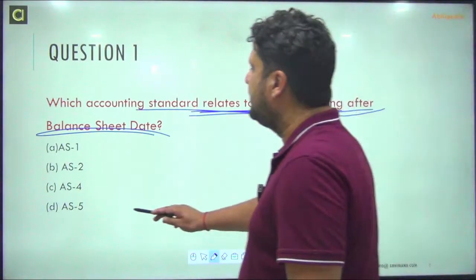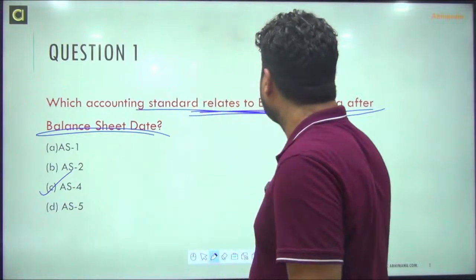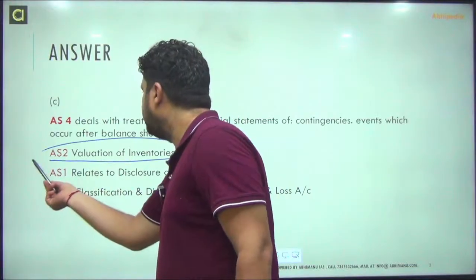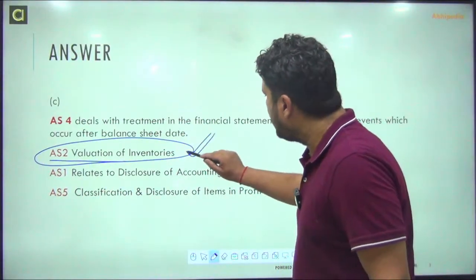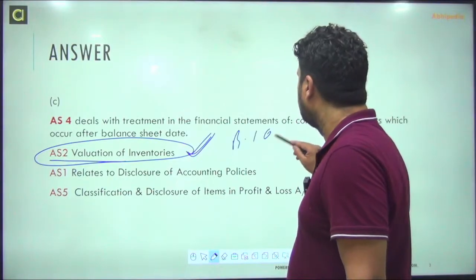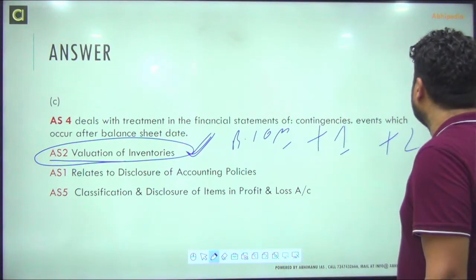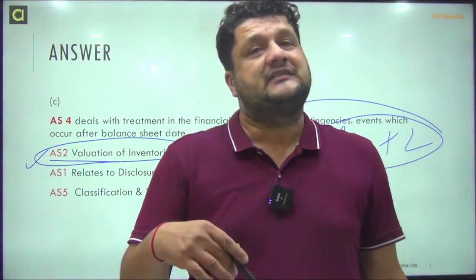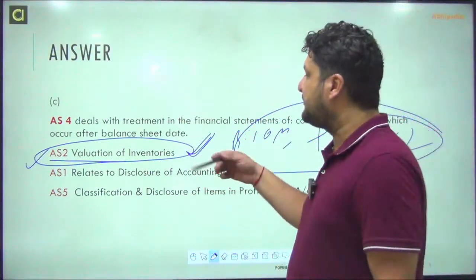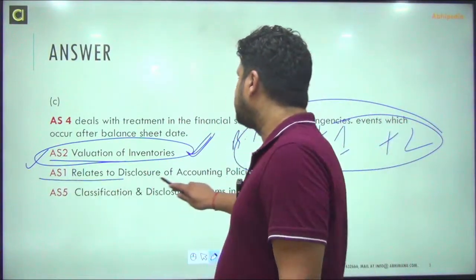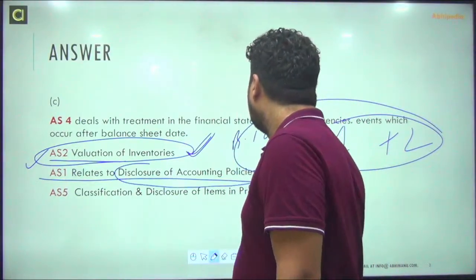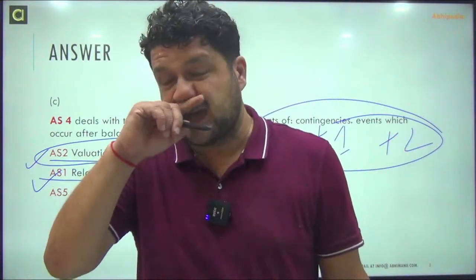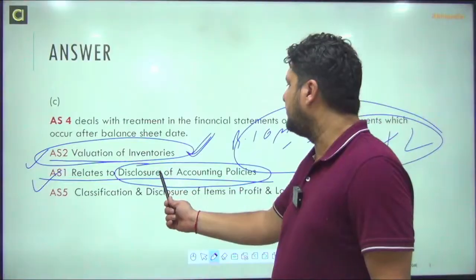Accounting standard 4 is related to events occurring after the balance sheet. Accounting standard 2 is valuation of inventories, so whatever you have studied in your BCom, +1, +2 regarding inventories is under this standard. This standard is already covered in whatever chapters you do. Similarly, accounting standard 1 is related to disclosure of accounting policies, so conventions, standards, assumptions are all covered under this one.